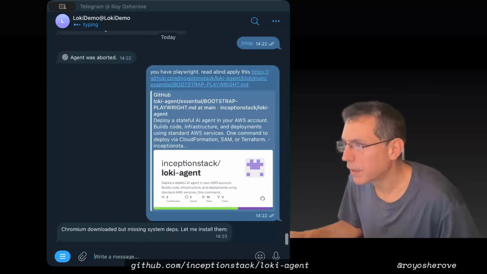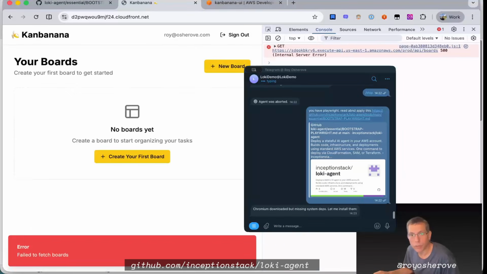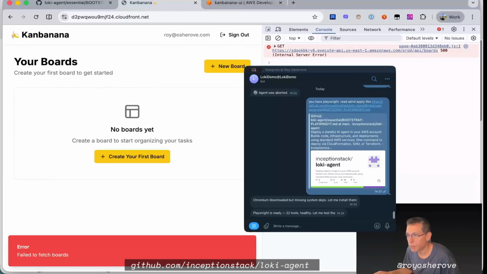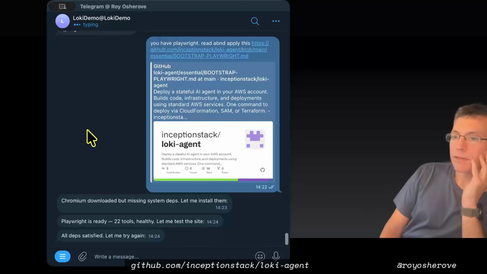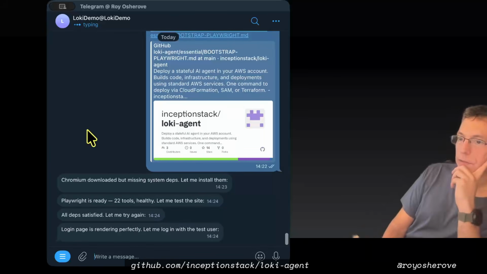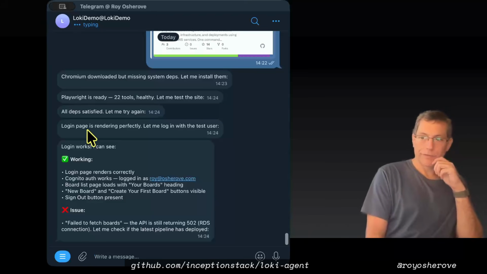While that's happening, I'll go back and I'll just refresh just to see. Sometimes things work out asynchronously, but which they don't. That's fine. Okay, Playwright is ready. 22 tools, healthy. Let me test the website. Okay, let's see what happens. Okay, dependencies installed. Login page, and it's gonna log in with the test user. Works, and it says the issue that I see: failed to fetch boards.